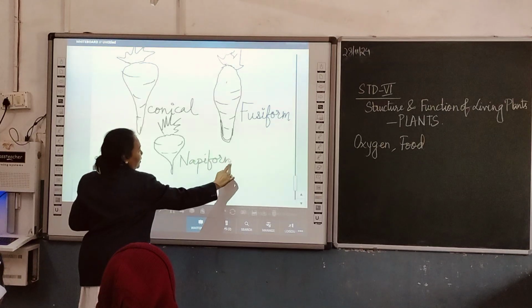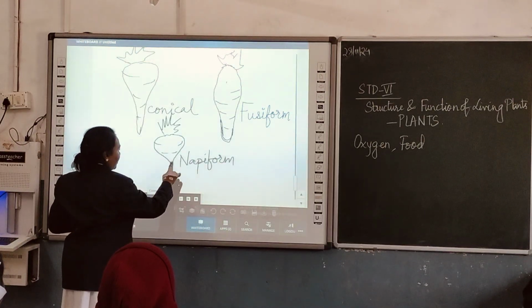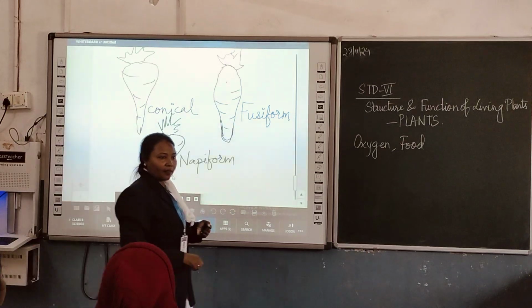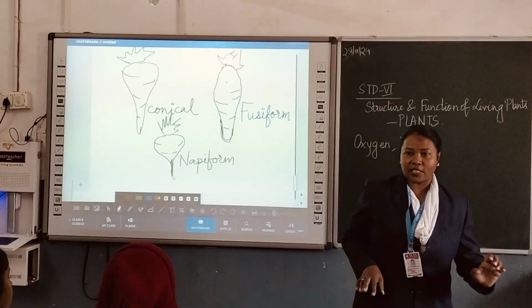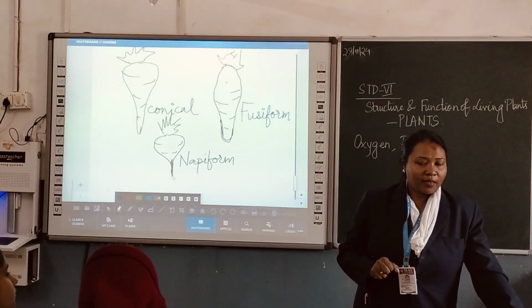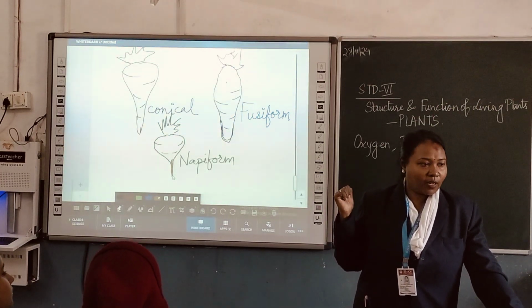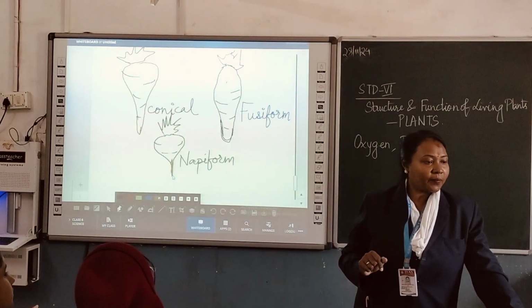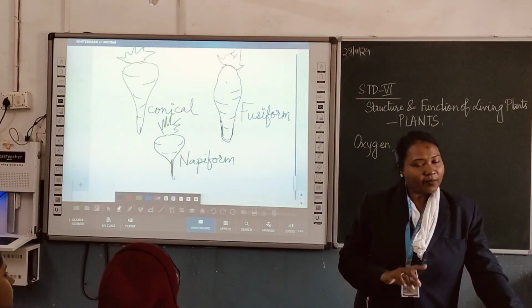So these roots are very essential. In this modification of root, what did you learn? That these are helpful for storage of food. Right.